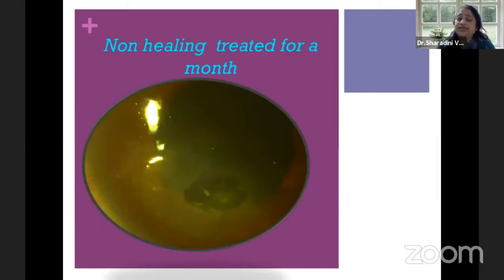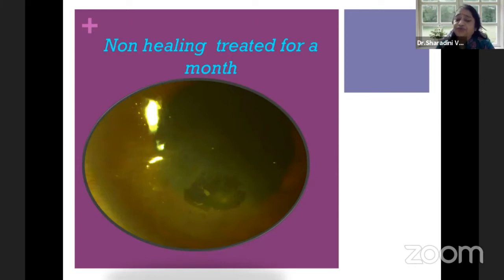Now to see certain clinical examples, this is a very simple and basic case. This patient was referred to us as a persistent epithelial defect of viral origin. The referring consultant said that the patient has an epithelial defect with a lot of surrounding corneal inflammation, so we can't put them on steroids because of the defect, and we are not able to control the inflammatory part.